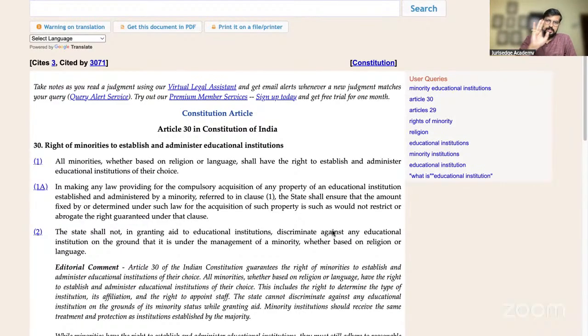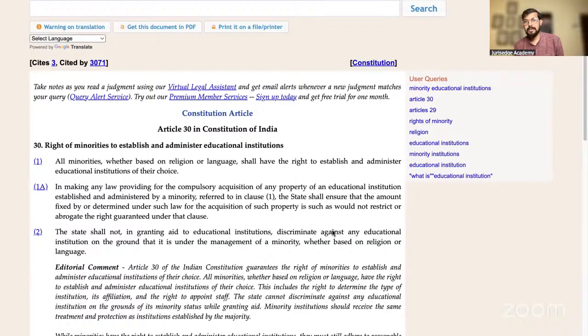Okay sir, we understood the literal meaning of establish. Sir, what does the right to administer mean? So the right to administer, which is very interesting, means the right to effectively manage and conduct the institution. That is what administer means. Now, establish and administer, both are their choice, which is very important. If you are a minority institution, in establishment you definitely have the right to establish.